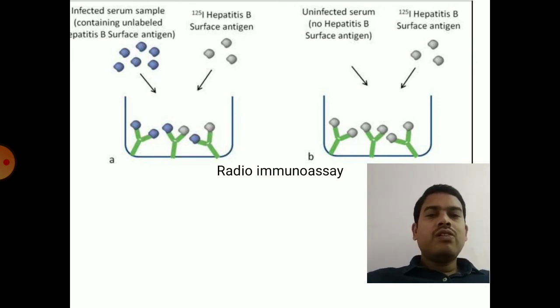For example, it is hepatitis B antigen to be identified. So antibodies against these antigens are coated in the well, and a radio-labeled hepatitis B antigen is added into the well.